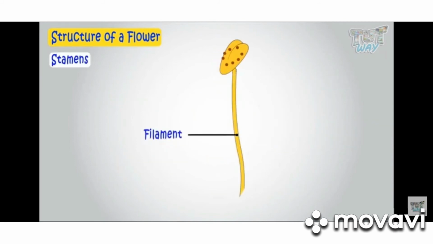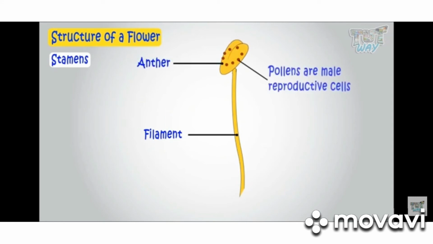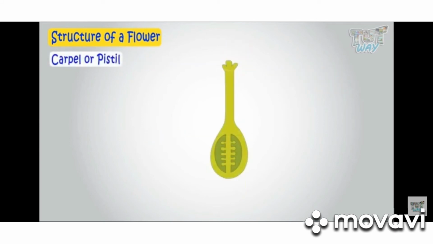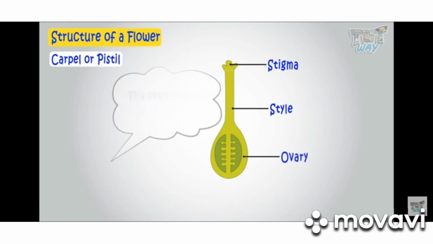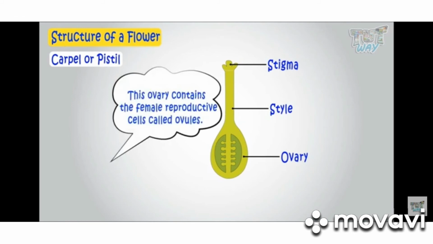The stamen consists of 2 parts, anther and filament, and inside the anther there are pollens, and pollen grains have male cells inside them. Carpel or pistil is the female reproductive organ. It consists of 3 parts: stigma, style and ovary. Inside the ovary there are ovules or egg cells. These are the female reproductive cells.